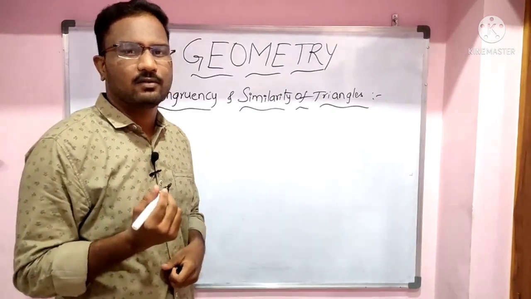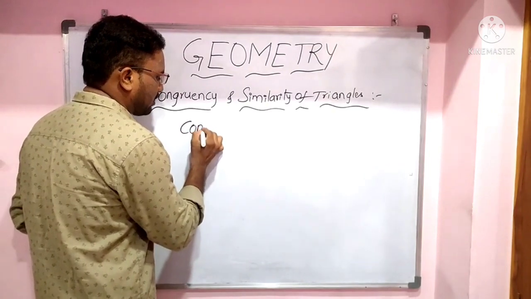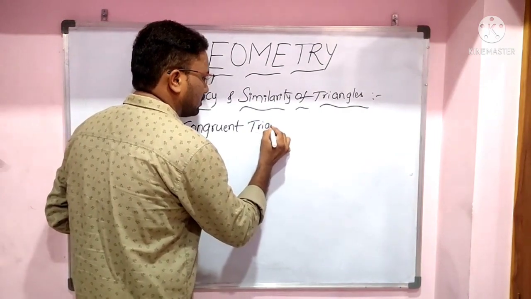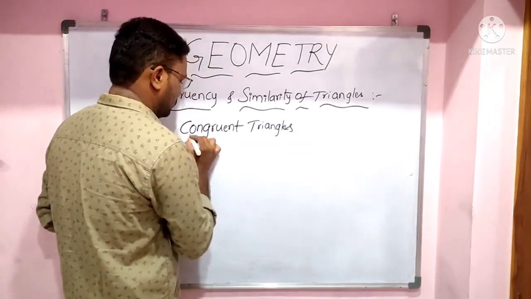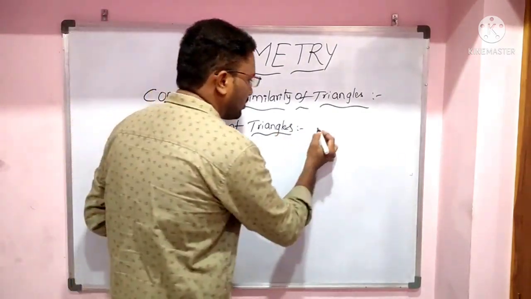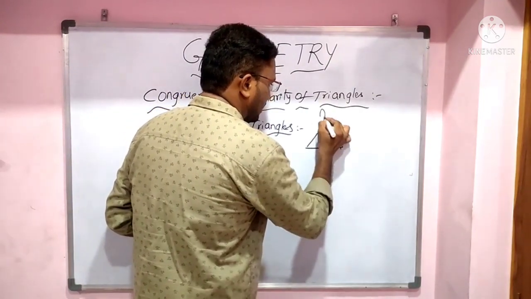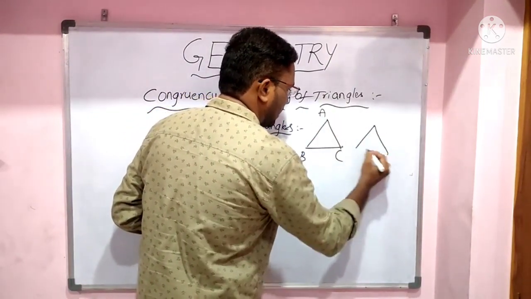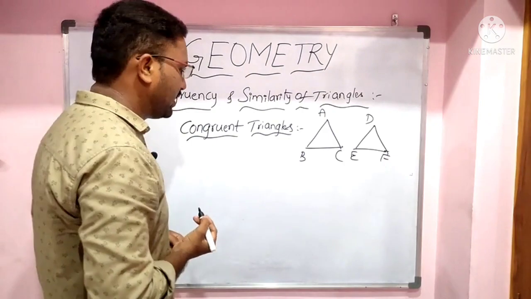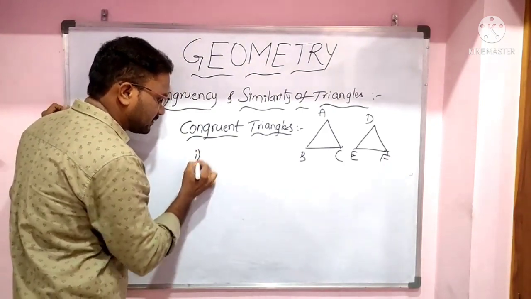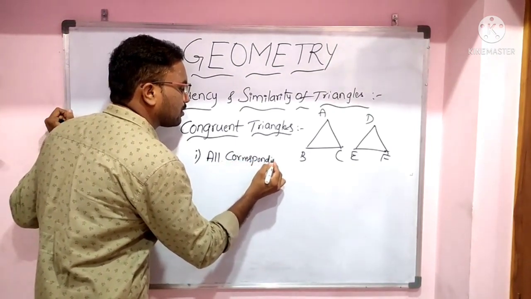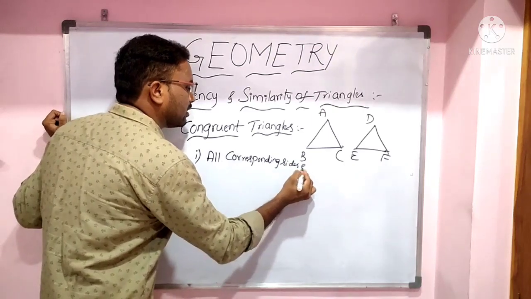First of all, what are congruent triangles? If two triangles, let us say ABC and DEF, are said to be congruent, then condition number 1 is all corresponding sides are equal.